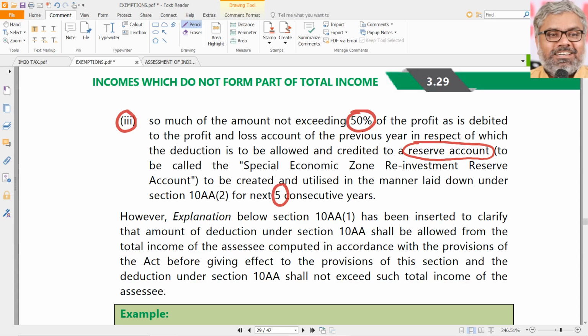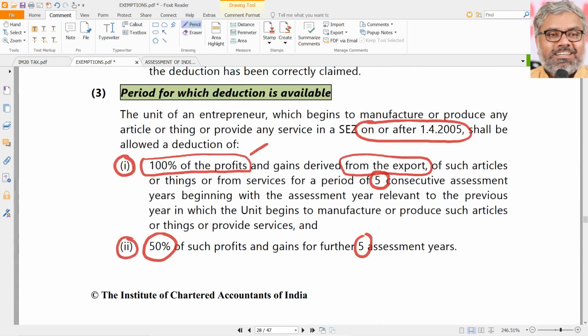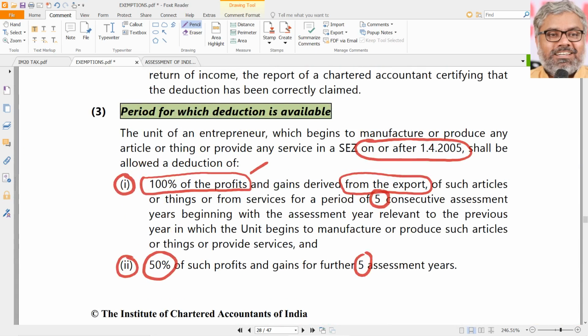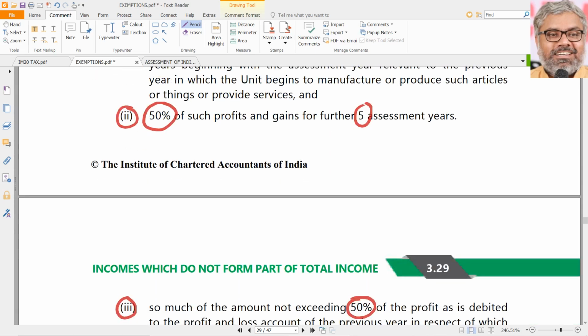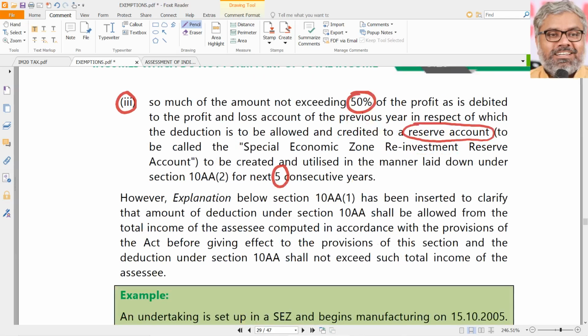But if the export-oriented unit of Special Economic Zone has set aside some amount in the reserve account, then on that amount set aside, 50% can be claimed as reduction. That is a condition here. So first 5 years 100%, no conditions, directly 100% of the profits from export sales. Export is important here. Second 5 years, next 5 years also 50% of the profits from export sales.